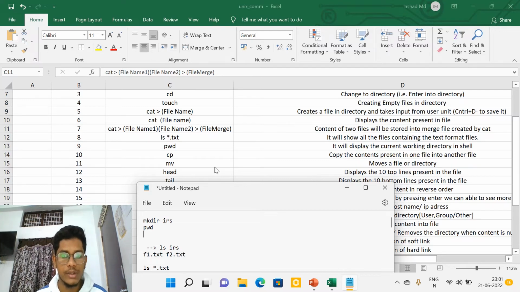Next, copy the contents from one file to another file with the help of the cp command. For example, f1 and f2. That is, f2 will be copied into f1, simple.